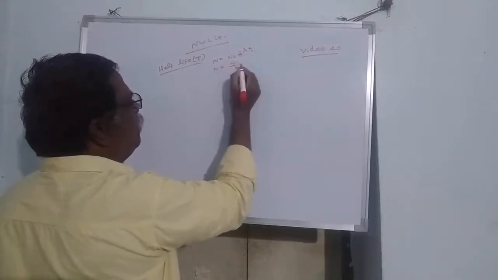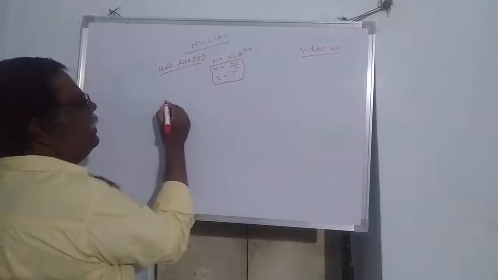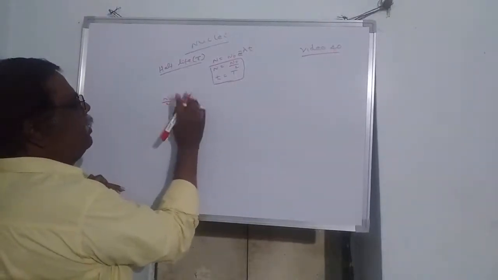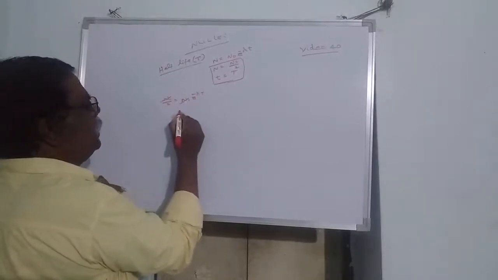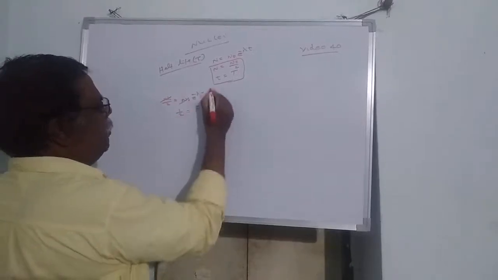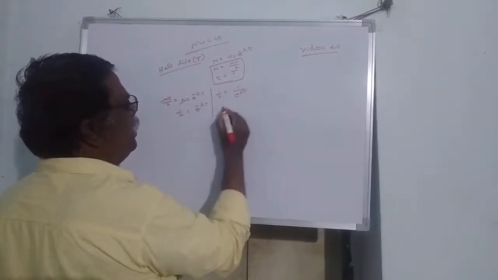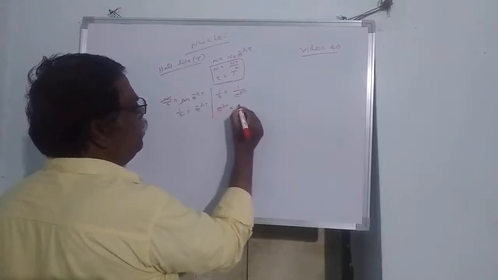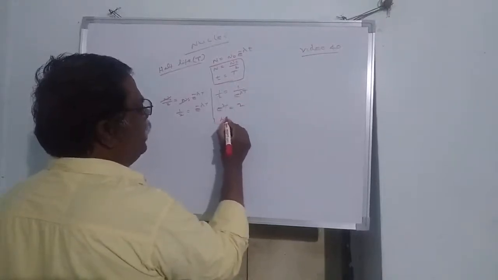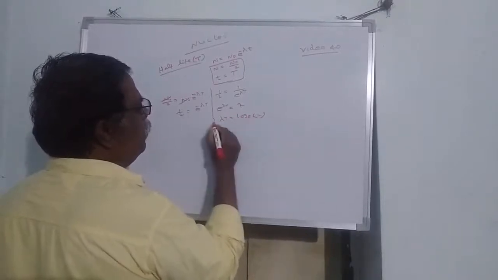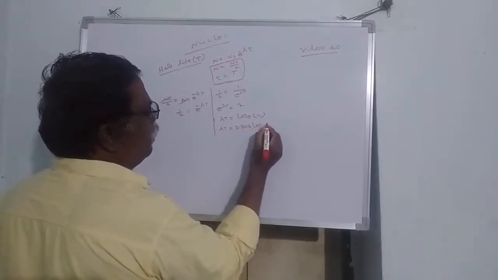N is equal to N naught by 2, so t should be equal to capital T. Substituting these values in the above equation, N naught by 2 is equal to N naught e power minus lambda T. N naught cancels, then we get 1 by 2 is equal to 1 by e power lambda T. Therefore e power lambda T is equal to 2, so lambda T is equal to log base e of 2, which is 2.303 log base 10 of 2.